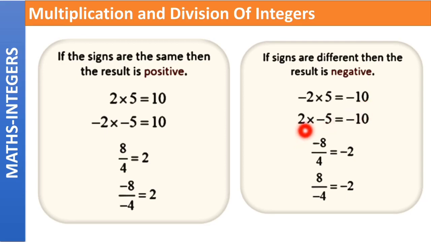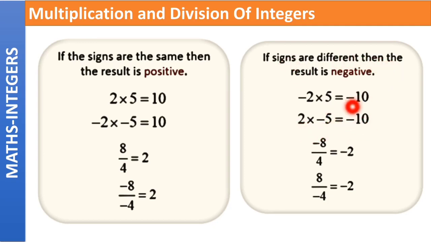Next one is 2 into minus 5. Again, 2 has a positive sign and 5 has a negative sign. So both the signs are different. So the result will be negative. Coming to the absolute values, 2 into 5 is equal to 10.